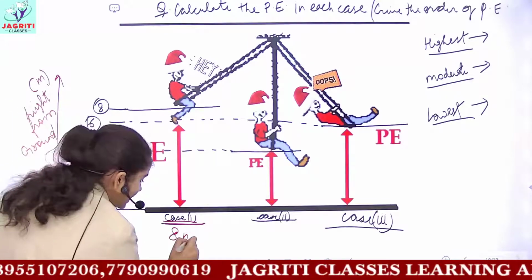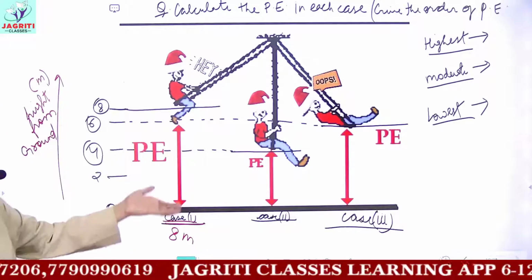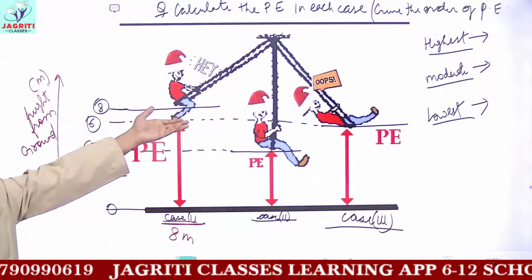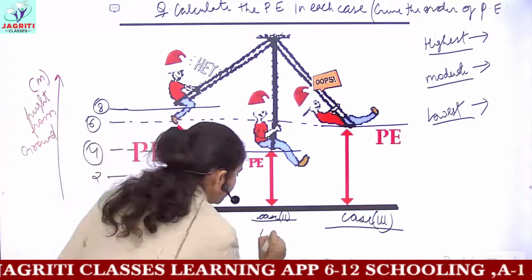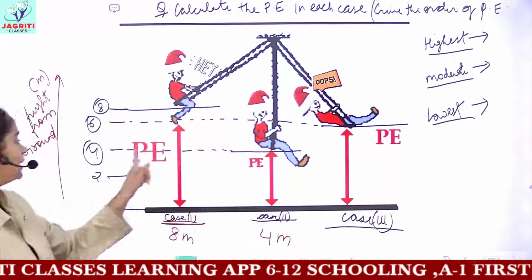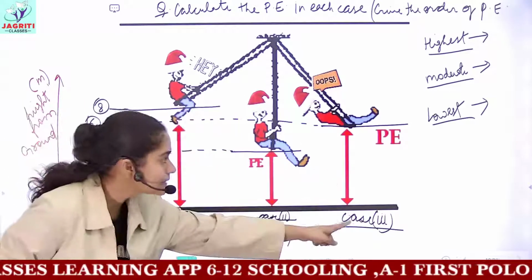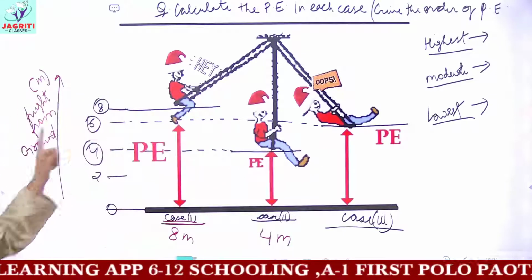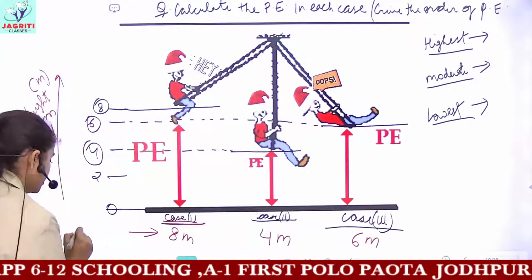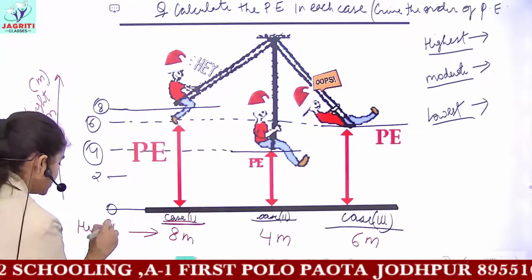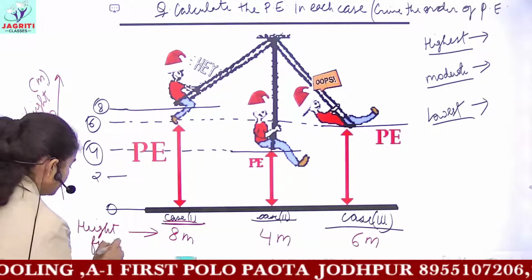In the next case, the object is having a height of 4 meters from the ground, as you can see. And in the 3rd case, the object has a height of 6 meters. So these are the values of height of the object from the ground.